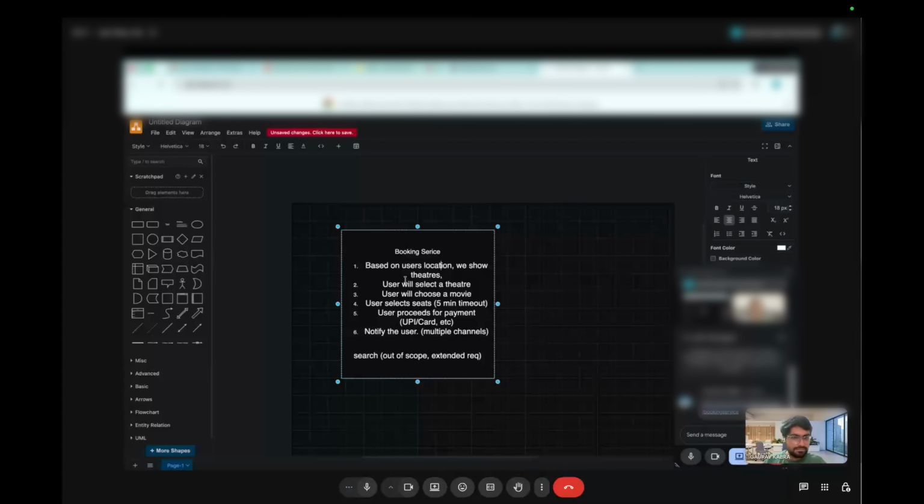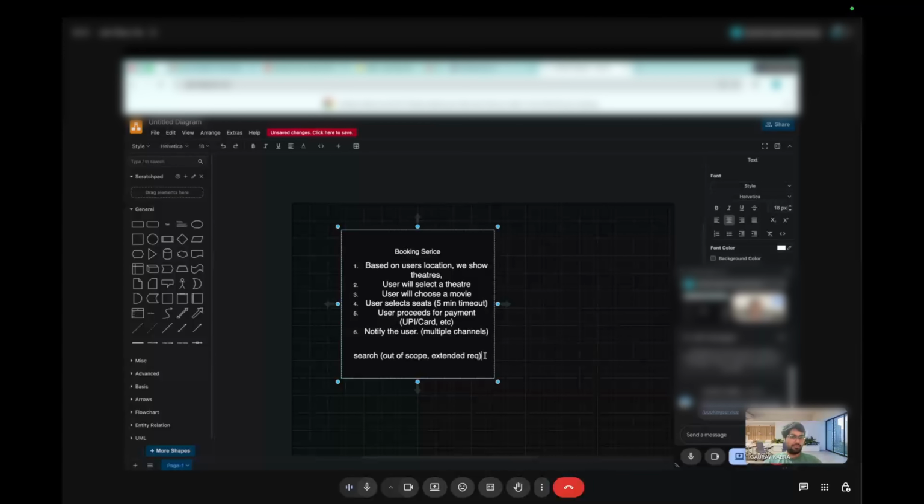Correct, that is one of the criteria. Apart from that, does the user have any other way to list the theaters apart from the location? Or can we just assume that the landing page itself will show nearby theaters, and that's all? If they want to book a movie in a different location altogether, what is the scenario in that case?